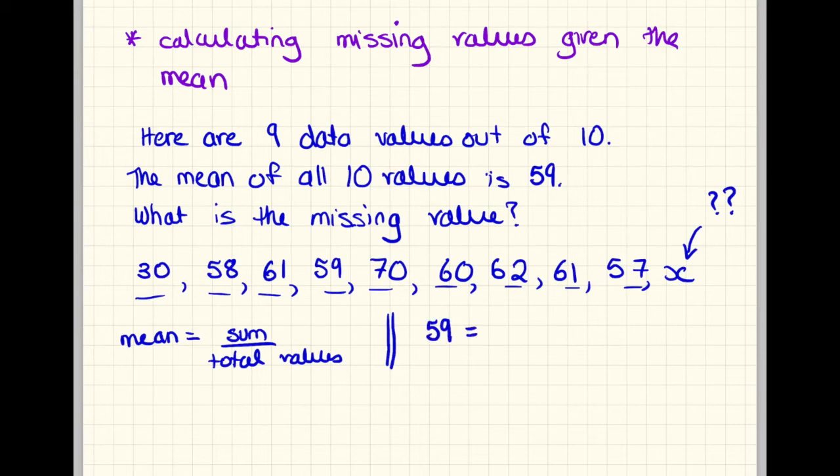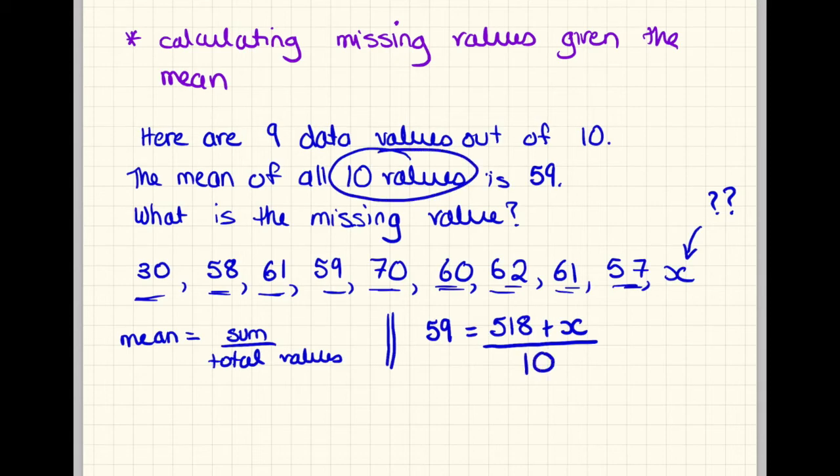We know that the sum of all of them is basically we're going to have to add the 30, the 58, the 61, the 59, 70 plus 60 plus 62 plus 61 plus 57, which going forward is actually 518. That's the sum of all of them. But then we have this x that we don't know, so we have to add it: 518 plus x, divided by the total values. Well, there are 10 total values, so you're going to divide by 10.